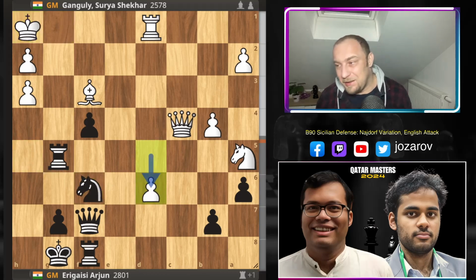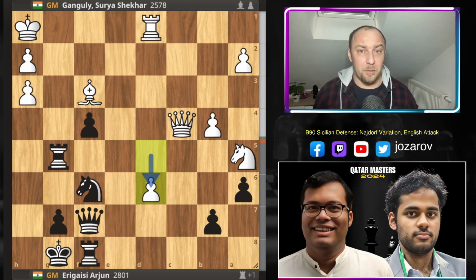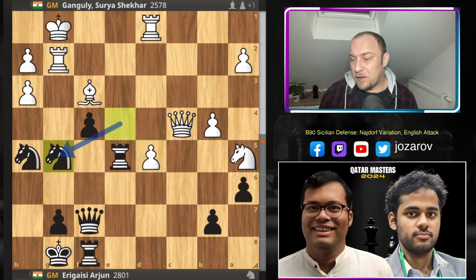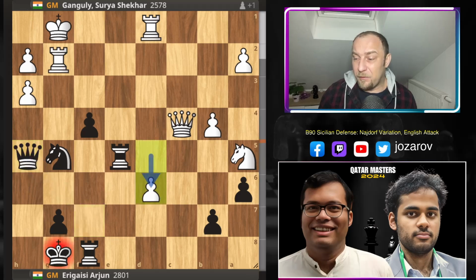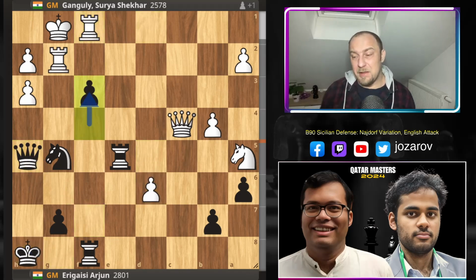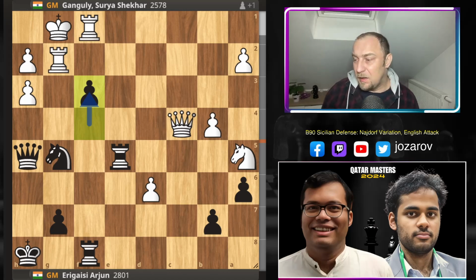You should go with d6, and the pawn is rolling. Suddenly, white has also some kind of counterplay. White has at least some attacking chances. Here after knight to g5, you have to really give up the exchange, because even if you try bishop to h5, then queen to h5, you're trying maybe to play the move d6, you're trying to do something like this. But if this pawn is rolling, then suddenly black has a completely winning game here.